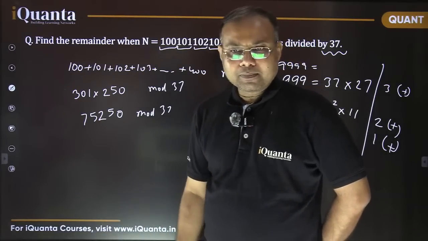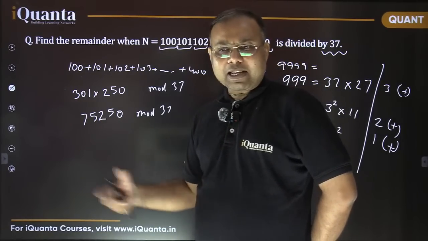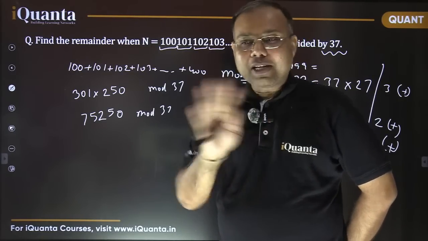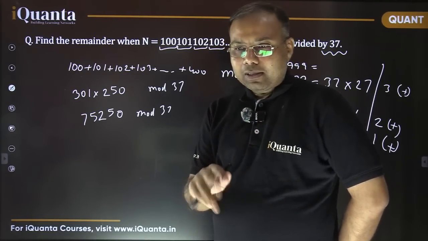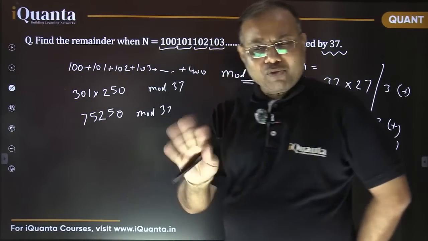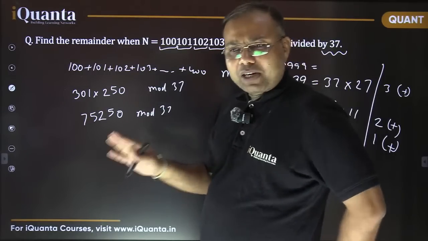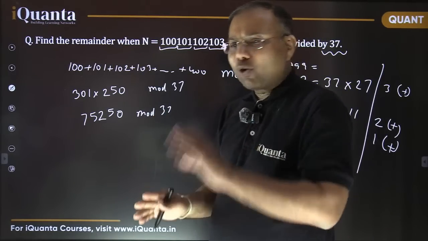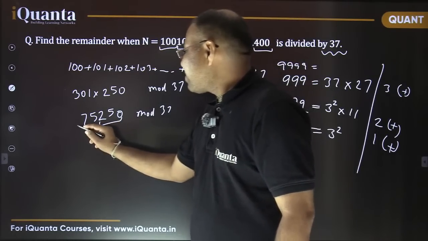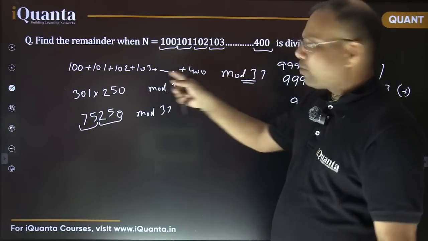How to do this? अब इसका 37 से कितना रिमाइंडर है और कैसे निकालें? Any good method? Yes, don't divide. Till whatever extent it is possible, don't divide. Don't rush to calculations. It's 75 and 250.